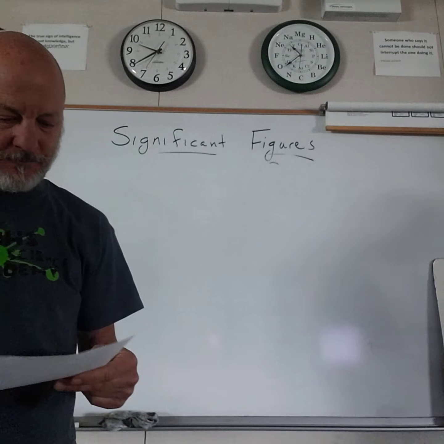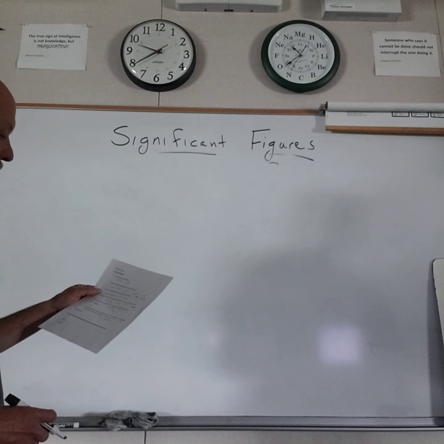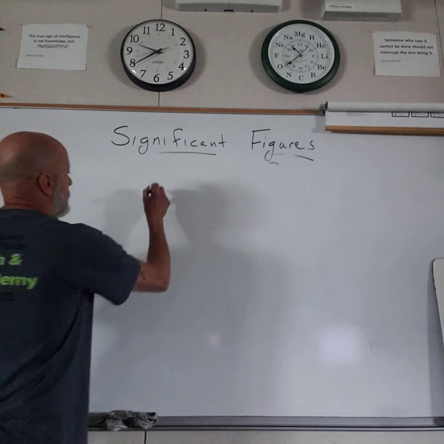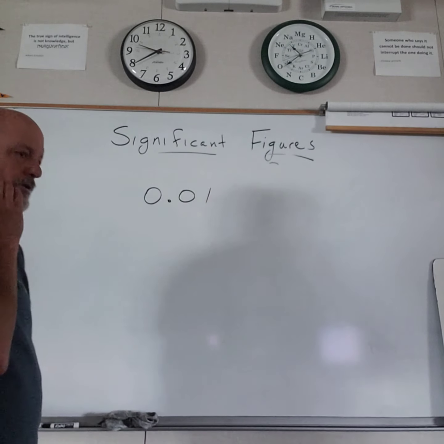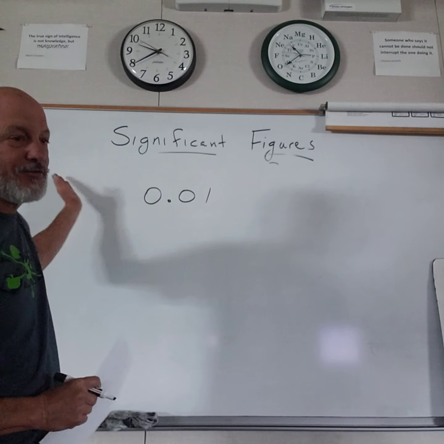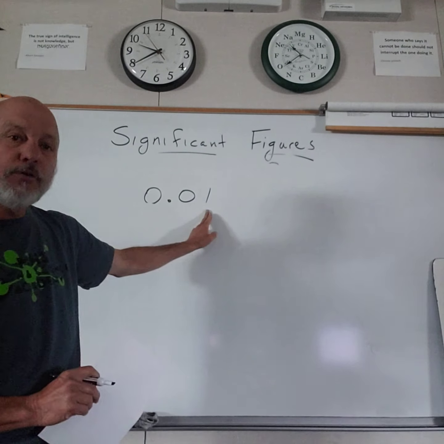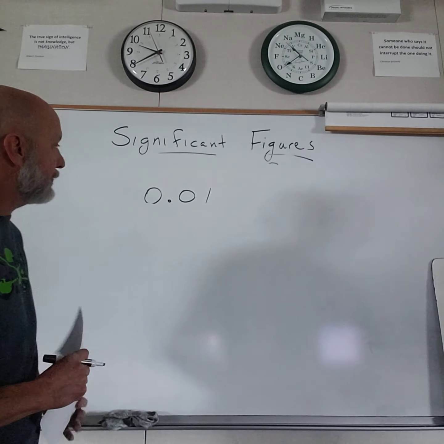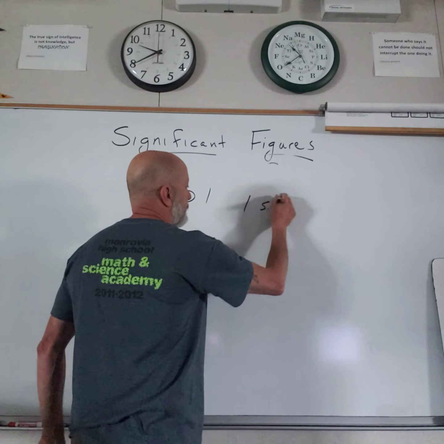Rule 3 says zeros on the left side of the number are not significant. If I want to go 0.01, all that zero is doing is acting as a placeholder. These zeros are not significant. They are just moving the one over to the hundredths. So there's only one number in there that's significant. That is 1 sig fig.